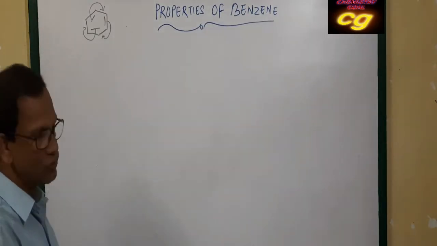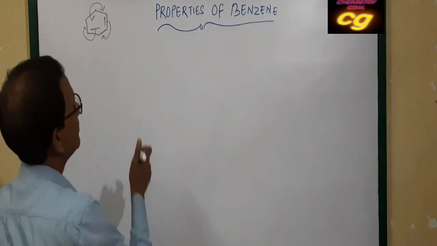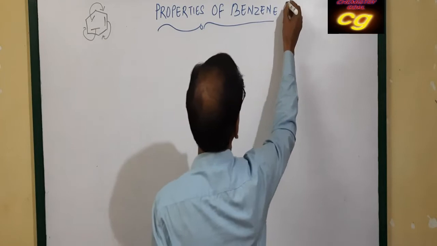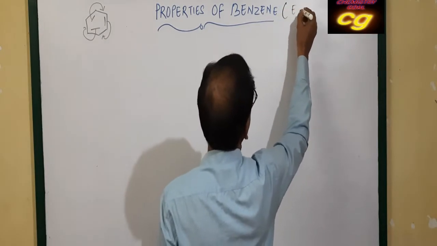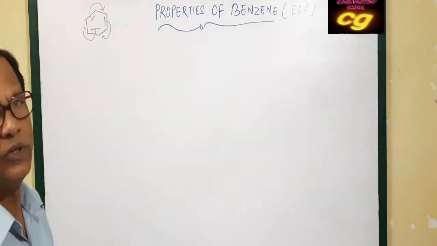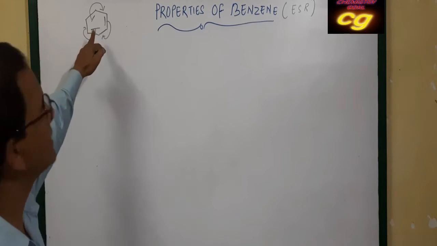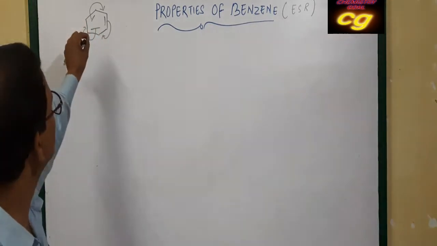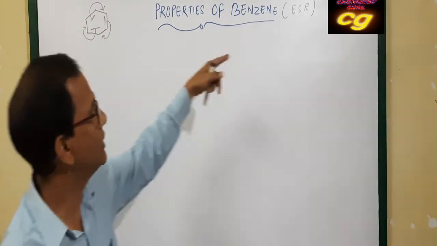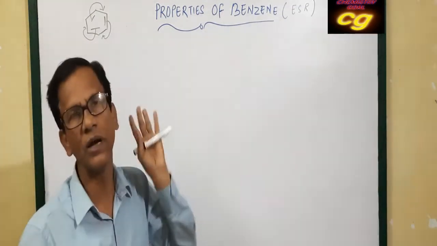Rather, it shows electrophilic substitution reaction. Benzene mainly shows electrophilic substitution reaction. This is very important. ESR, electrophilic substitution reaction of benzene, because as it has pi bond, the pi electron cloud attracts electrophiles and the electrophiles get substituted in place of hydrogen.